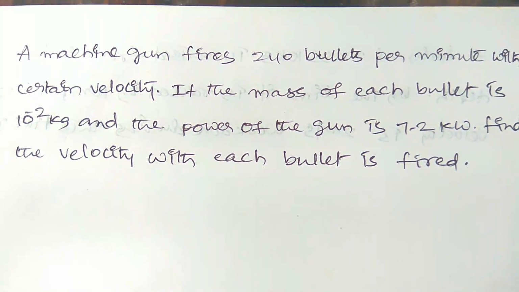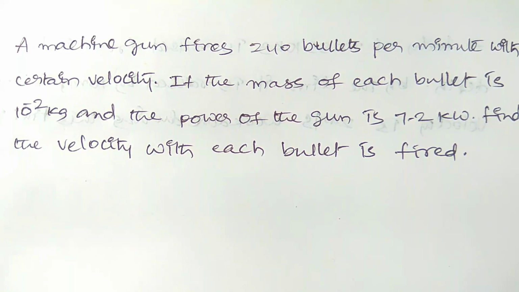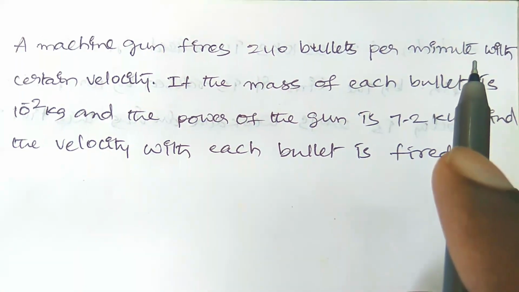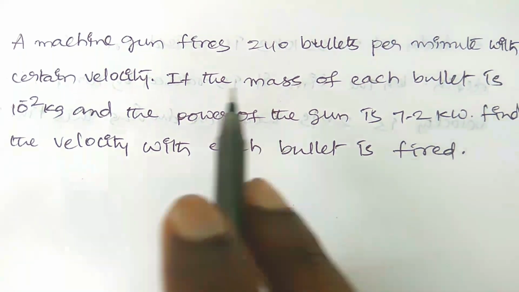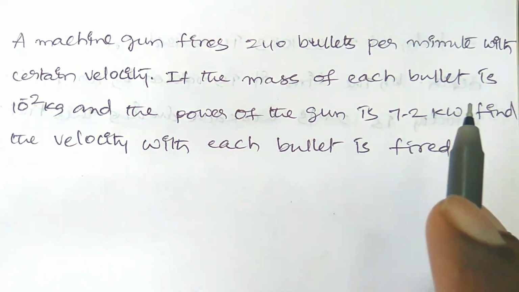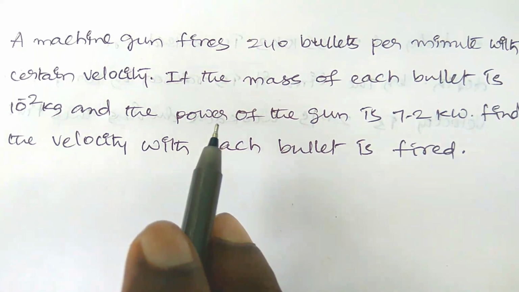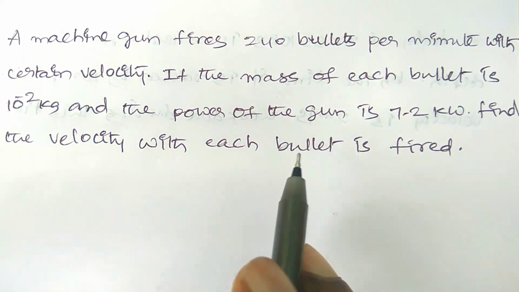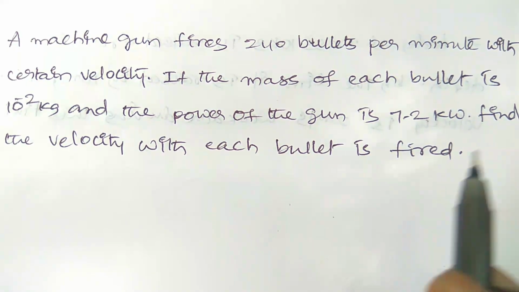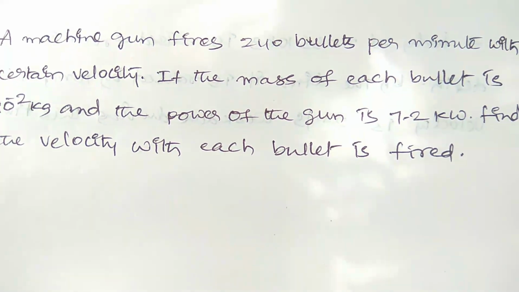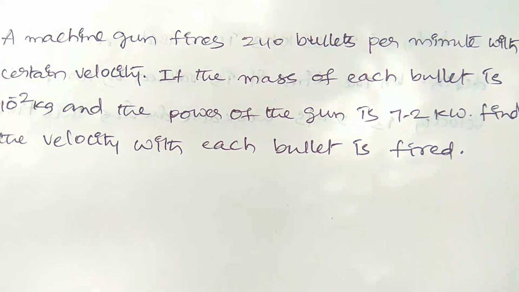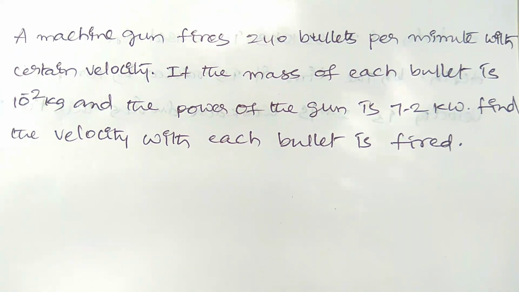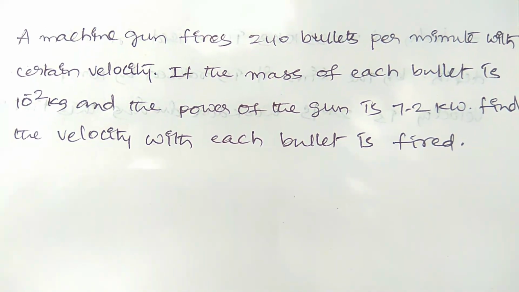Here is another question which is a very favorite question for board examinations. A machine gun fires 240 bullets per minute with certain velocity. If the mass of each bullet is 10 power minus 2 kg and the power of the gun is 7.2 kilowatts, find the velocity of each bullet which is fired. Now we have to find the velocity of the bullet, not the power. Using the power formula, we can calculate the velocity of the bullet.